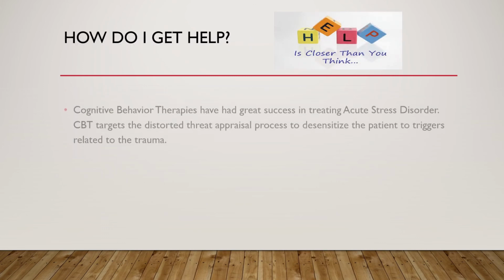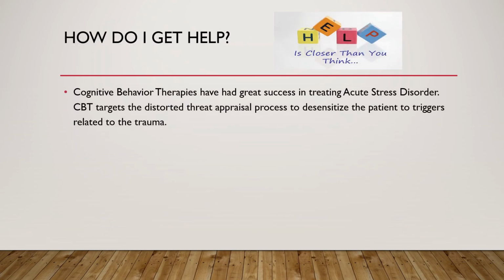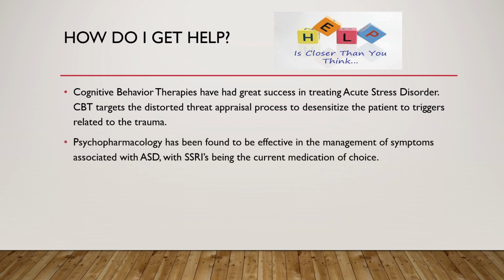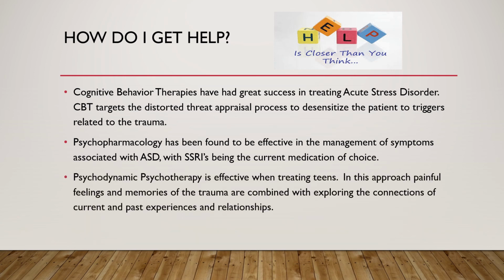How do I get help? Cognitive behavior therapies have had great success in treating acute stress disorder. CBT targets the distorted threat appraisal process to desensitize the patient to triggers related to the trauma. Psychopharmacology has been found to be effective in the management of symptoms associated with ASD, with SSRIs being the current medication of choice. Psychodynamic psychotherapy is effective when treating teens.